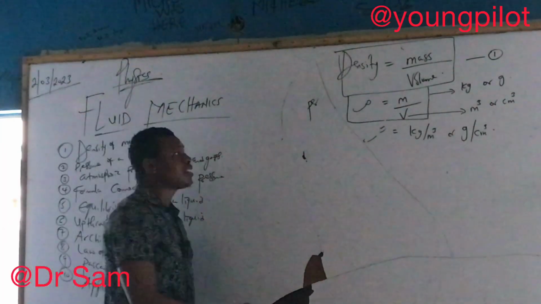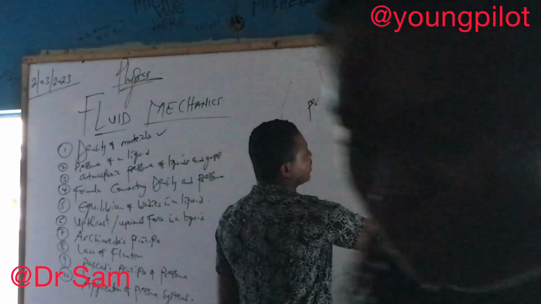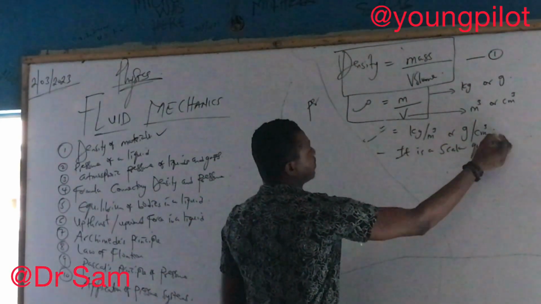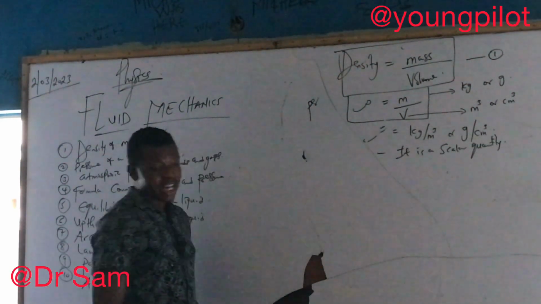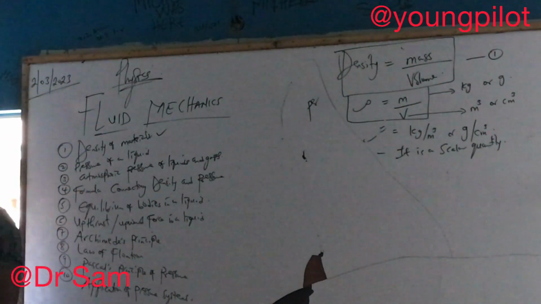So we can still jot it that it is a scalar quantity, so we don't forget. Density is a scalar quantity.